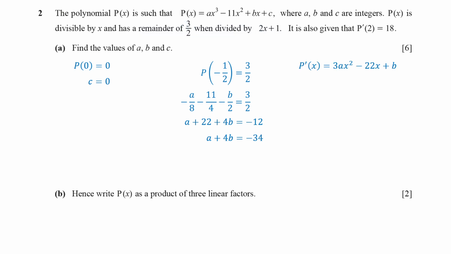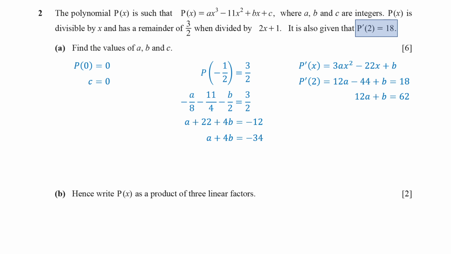The derivative of the polynomial is 3ax squared minus 22x plus b. The value of this derivative when x equals 2 is 18. Substitute 2 into the expression, and simplifying the expression, we get 12a plus b equals 62.